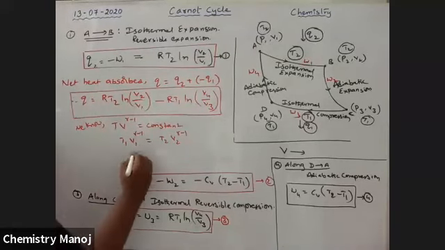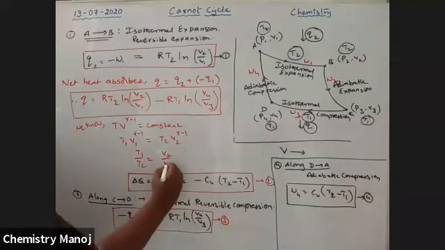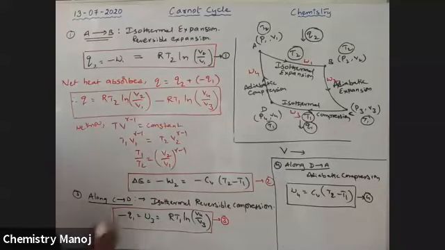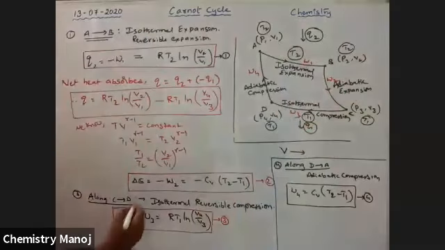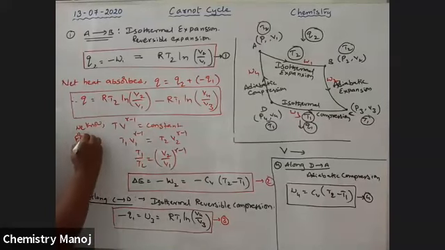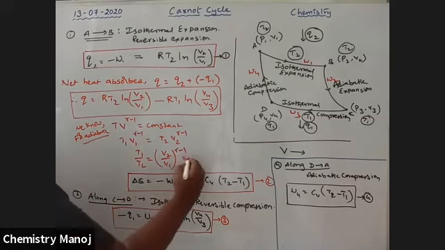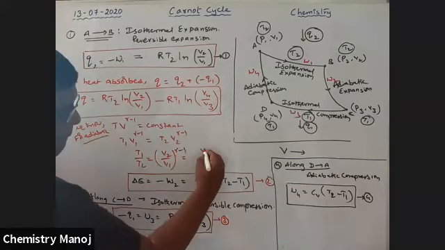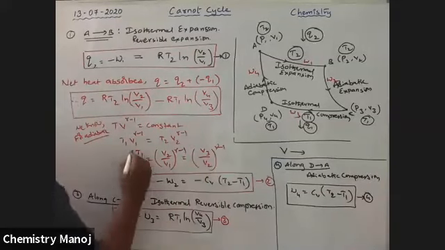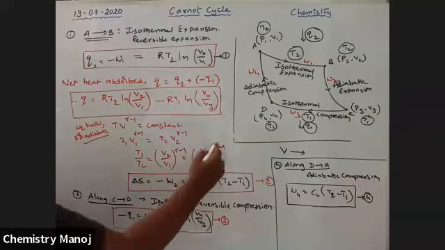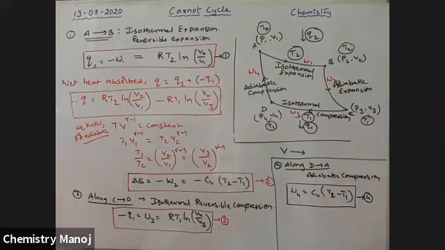So T1 by T2 is equal to V2 by V1 whole power gamma minus 1, but here V2 is V3 and V1 is V2. For the adiabatic process, that is equal to V3 by V2 whole power gamma minus 1. So T1 by T2 is equal to V3 by V2 whole power gamma minus 1.